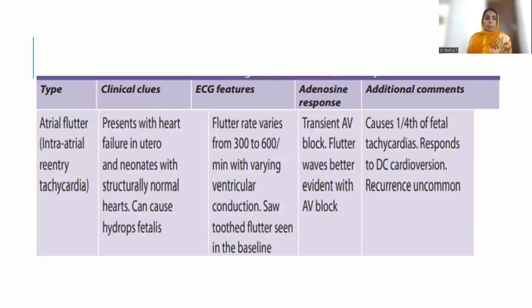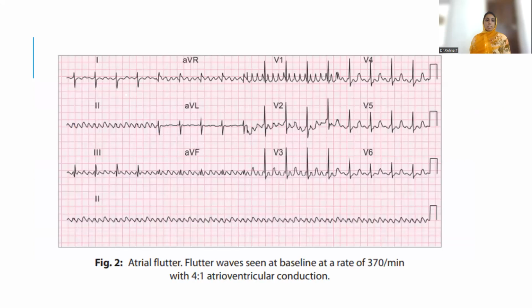Okay. Atrial flutter. So what is the problem with atrial flutter? The rate will be really high, around 300 to 600. In SVT I told you it will be around 200 to 280 maximum, but atrial flutter has a much higher range. Even if you give adenosine, what happens is a transient AV block, but the flutter waves will be there, which we can appreciate when the AV block sets in. Atrial flutter is one of the major causes of fetal tachycardias. The response to DC cardioversion is good and recurrence is uncommon.